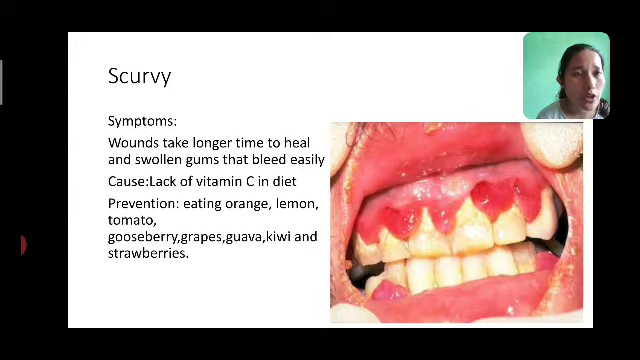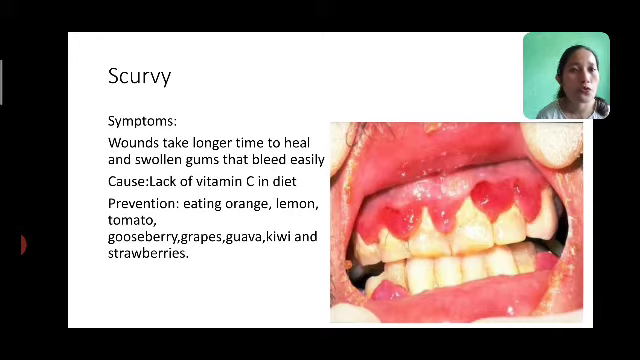So how is it caused? It is caused because of lack of vitamin C in your diet. Now how can you prevent it? Include more citrus foods in your diet, such as orange, lemon, tomato, all these are citrus foods. So you include more of these.